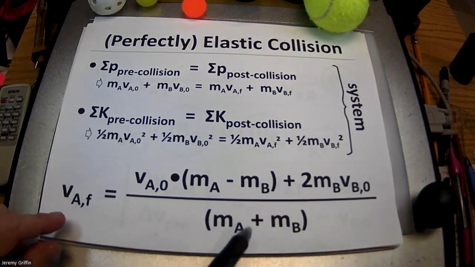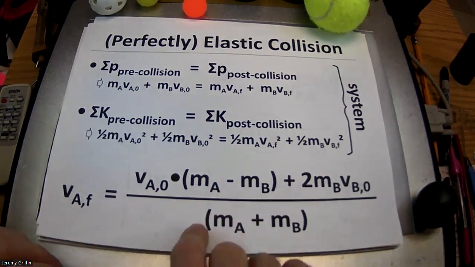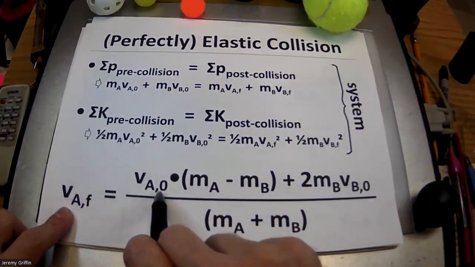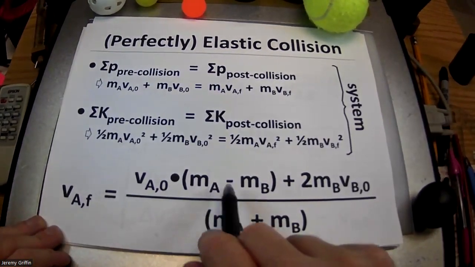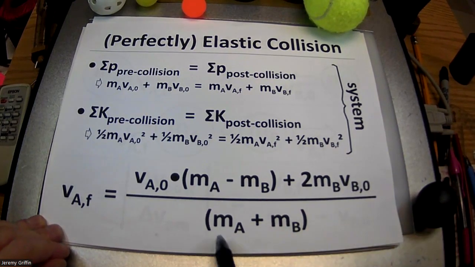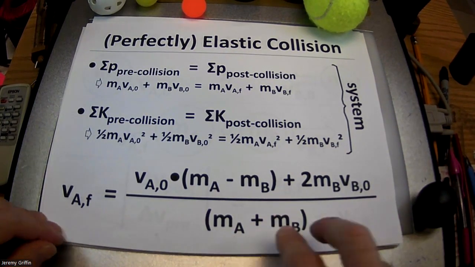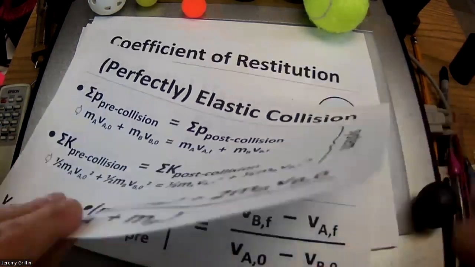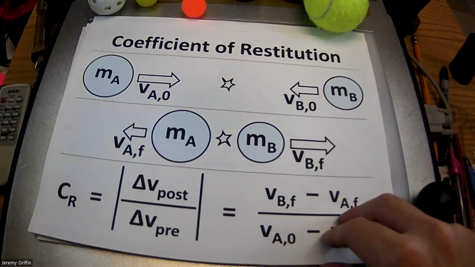Or alternatively, you could just swap the definitions of A and B. Your VB final is VB initial, mass B minus mass A, plus two mass A, velocity A initial, and then the sum of the masses down here. Okay. So there's a few different ways to get that. Now, how could you quantify?